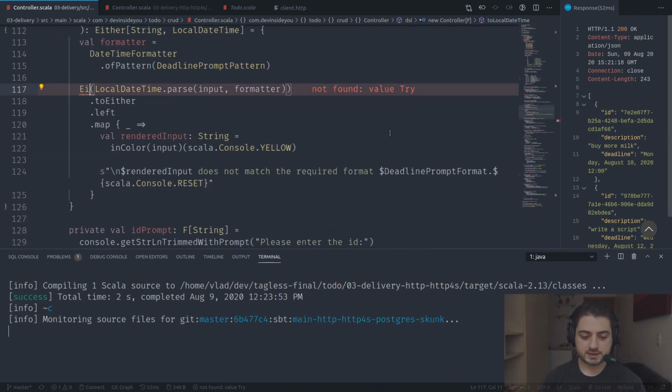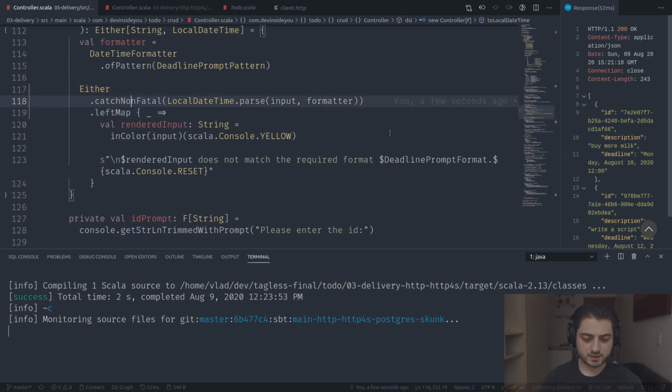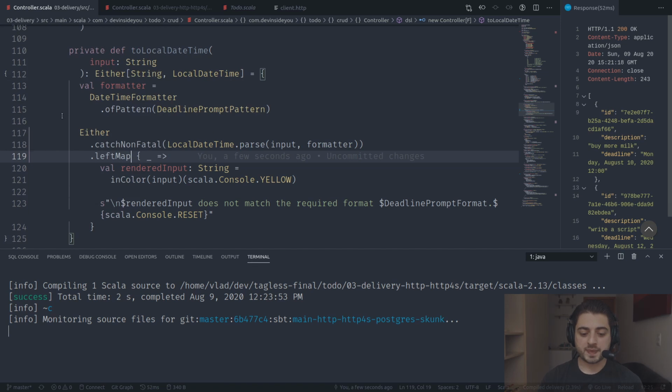We're just going to go and say either catch, none, fatal. Okay, and now we don't need the either. We don't need left. We can just say left map or map left. I never remember this. Yeah, left map. Okay, so now we can go and grab it.